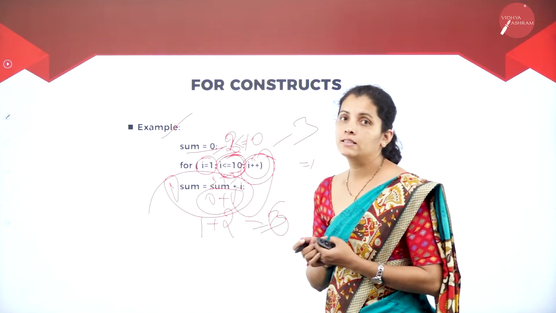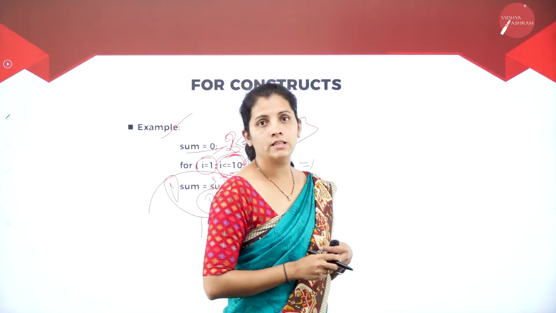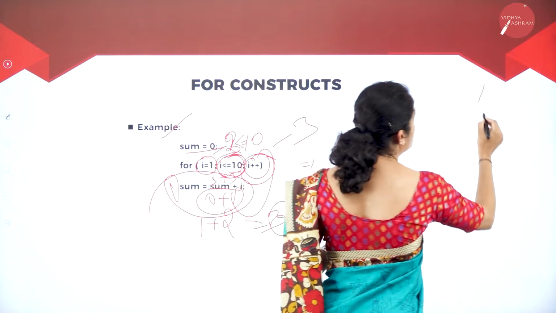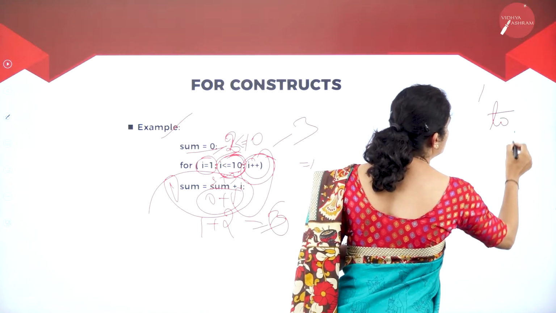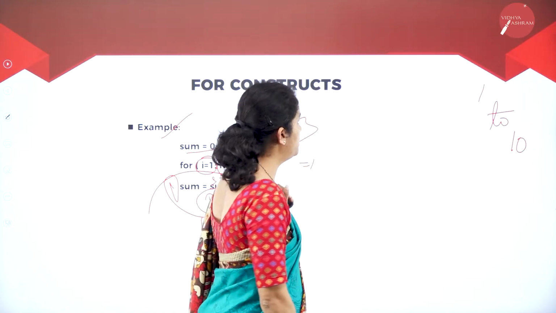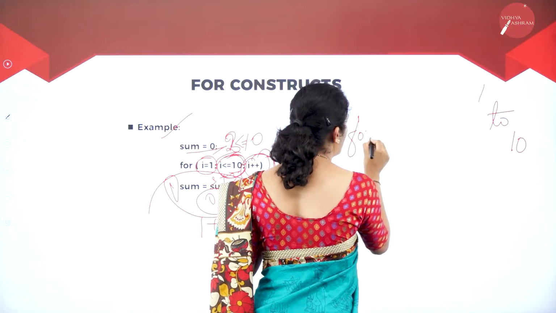Consider another example: I want to print the natural numbers from 1 to 10. First I'm going to write the for loop.